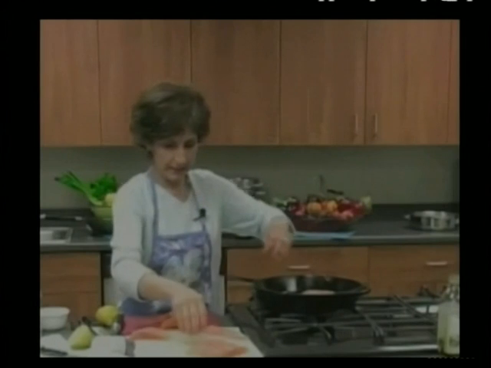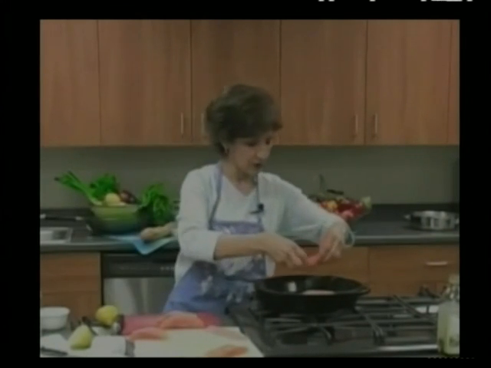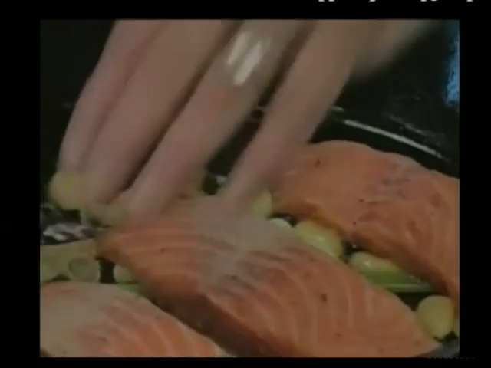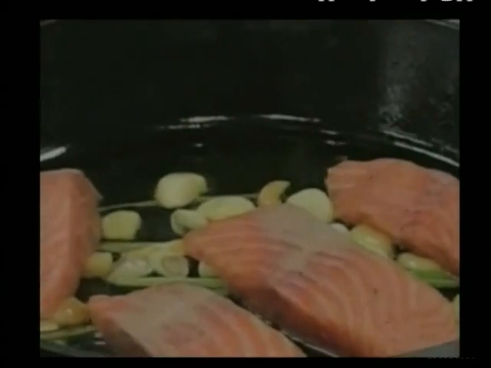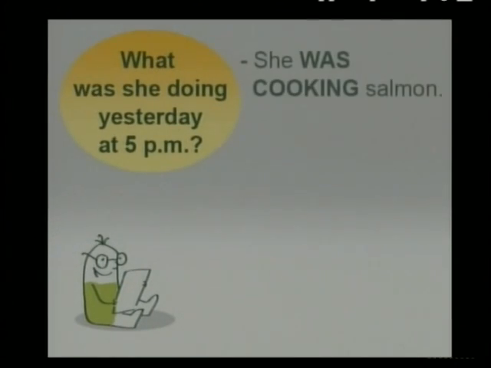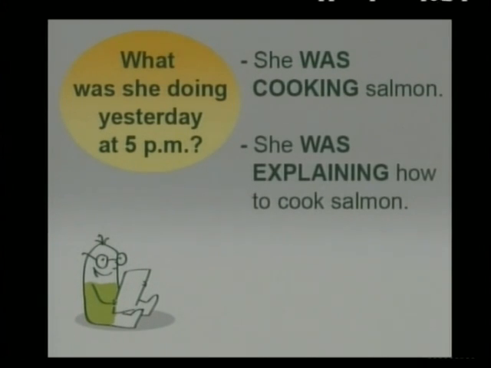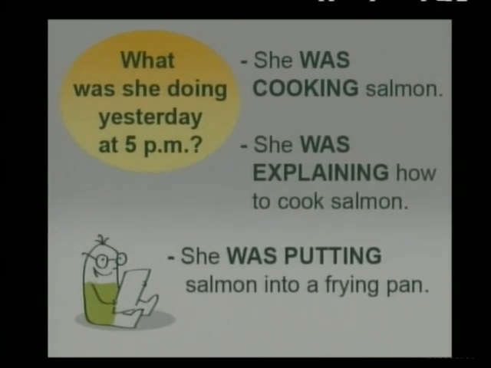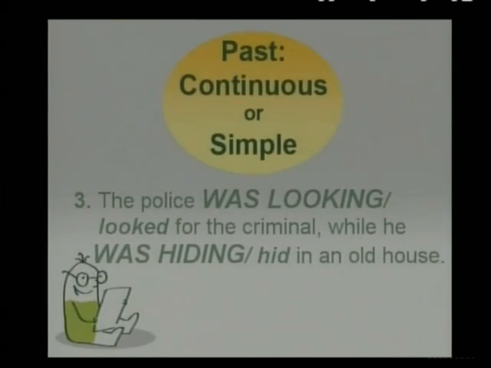So we're going to go ahead and get these going. And what I'm going to do in the skillet, I'm just going to brown them, get them brown a little bit. We're going to finish them in a hot oven about 400 degrees. And it's going to finish. What was she doing yesterday at 5 p.m.? She was cooking salmon. She was explaining how to cook salmon. She was putting salmon into a frying pan.